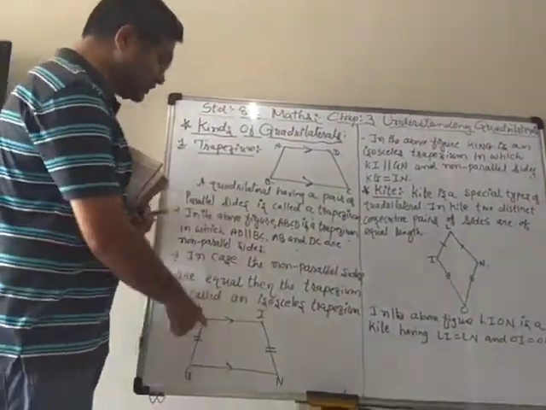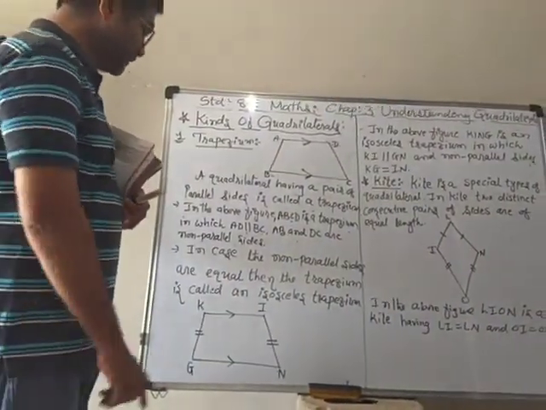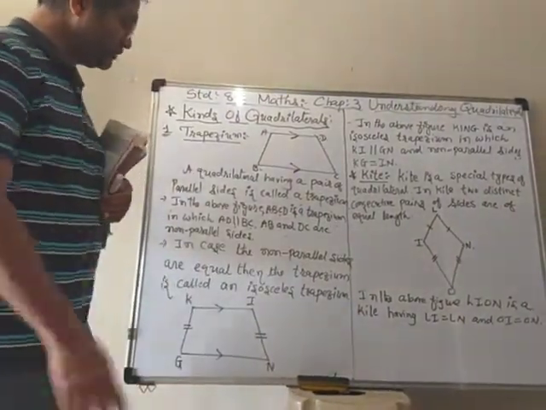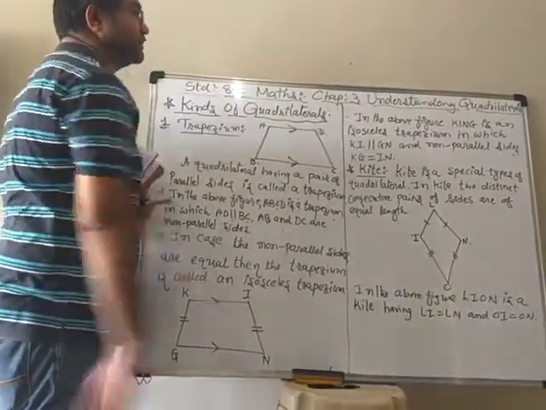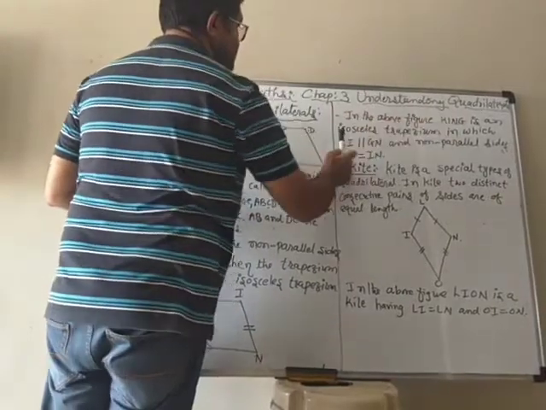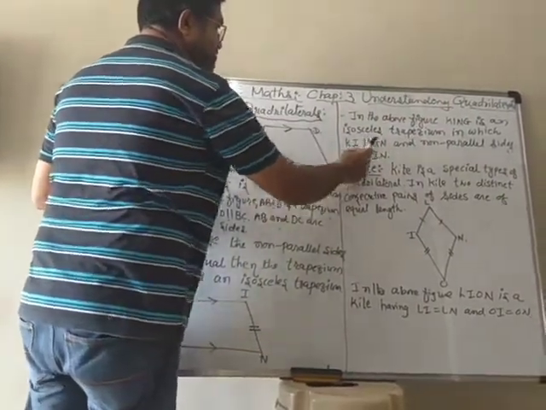You can see here in the figure I draw an isosceles trapezium, trapezium KING, in which KI is parallel to GN. I wrote down here that in the above figure KING is an isosceles trapezium in which KI is parallel to GN.